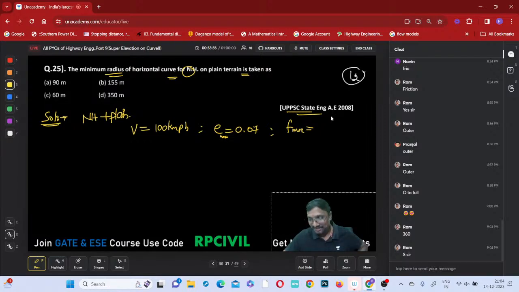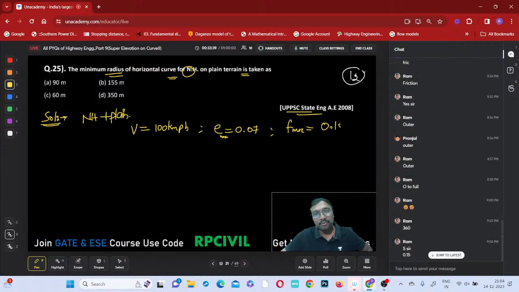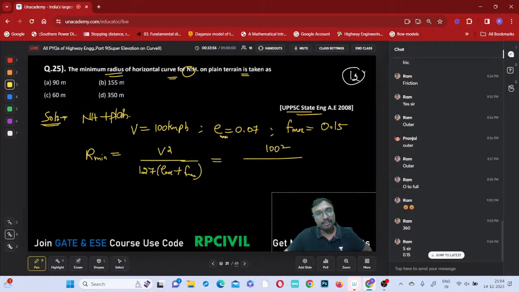By seeing the answer. Okay. What is the F maximum? 0.15, if nothing is mentioned. Then what is the R minimum if you just observe? Capital V square by how much? 127 into E max plus this F max, isn't it? What is the capital V square? 100 square divided by which one? 127 into what is the E maximum? 0.07 plus F maximum is how much? 0.15. So what is the value comes to be?